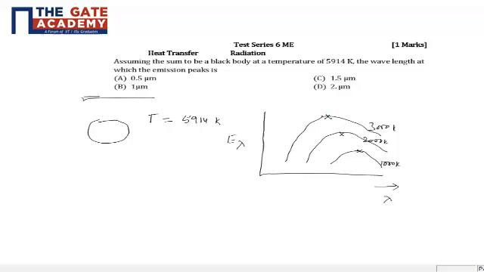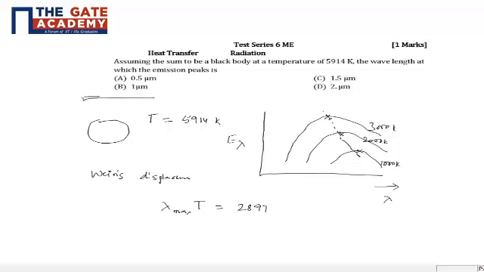Now all these maximum points are governed by Wien's displacement law, which basically says that lambda max, the wavelength at which all these peak points occur, multiplied by the temperature is constant. That is Wien's displacement constant, and the constant value is 2897. This is something which you have got to remember.